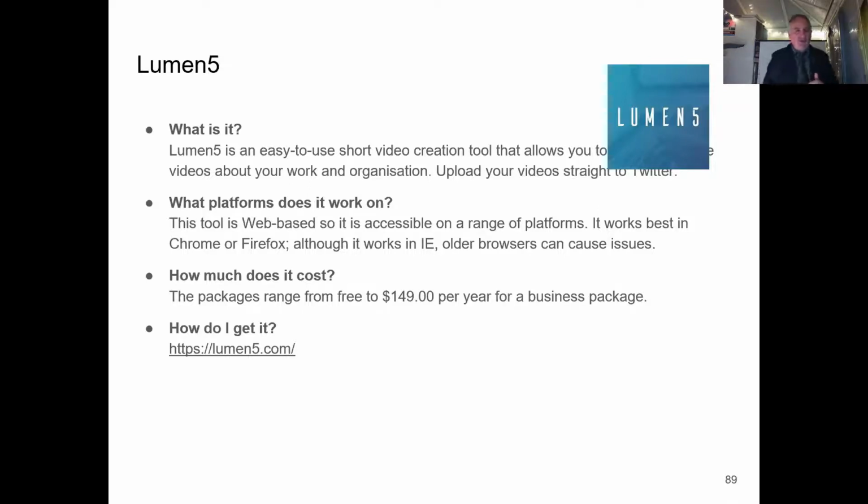But if you go and have a look at the SHAR Sheffield account and then look at media on the Twitter profile, you'll see some of these videos we've made. It's got royalty-free music, but it's got music that's paid as part of the license. So it saves a lot of the problems in terms of attribution, etc. It's all in the package.